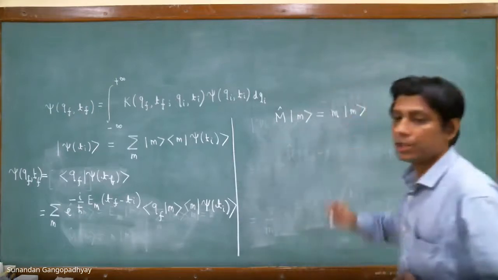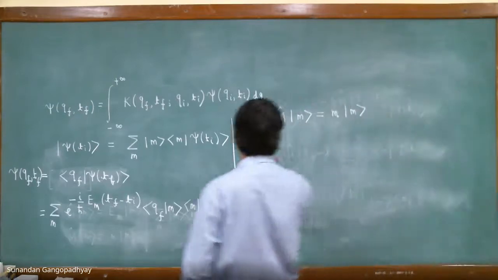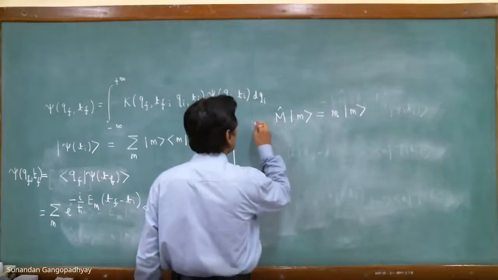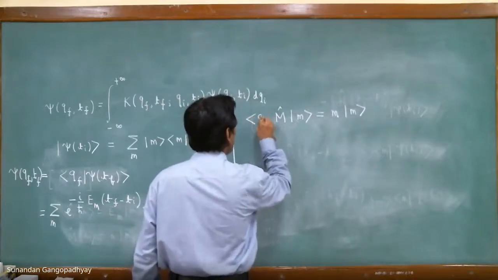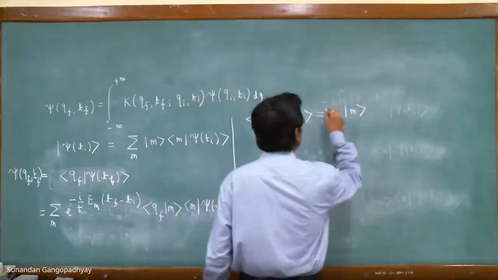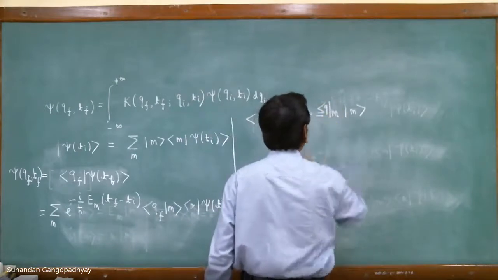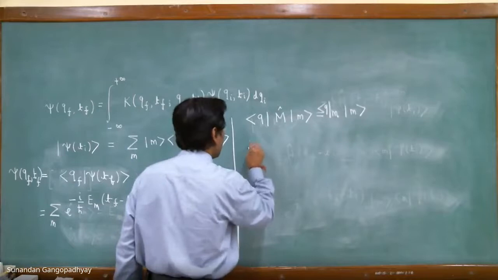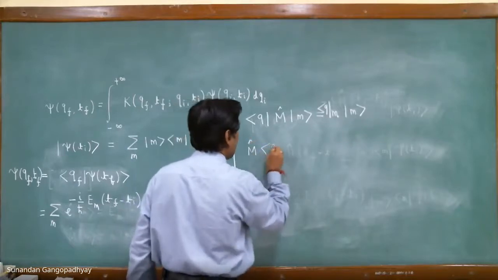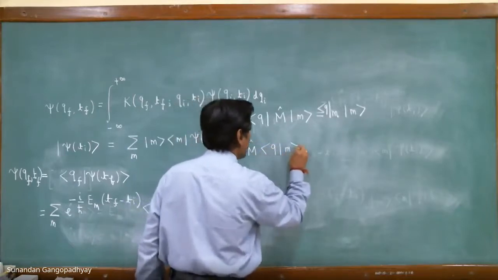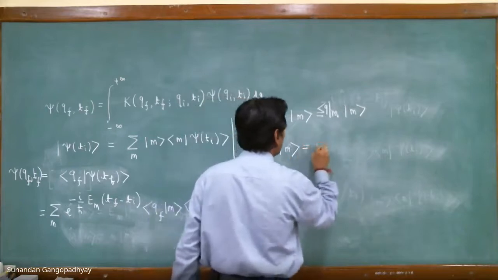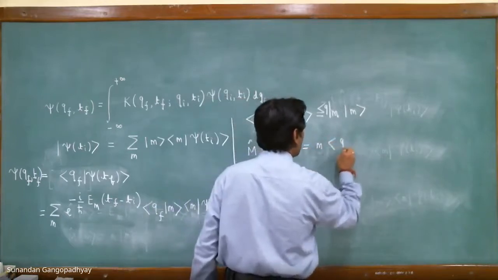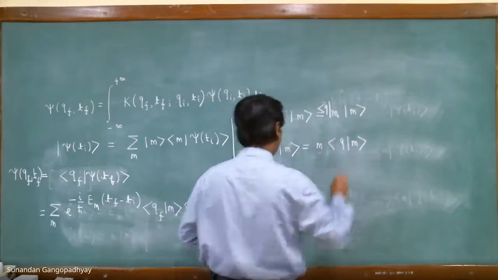Let us take a position representation of this equation. If I take a position representation of this, then that will give us bra Q, and here we will have a Q. So this gives us m hat Q m, that is equal to eigenvalue m Q m.